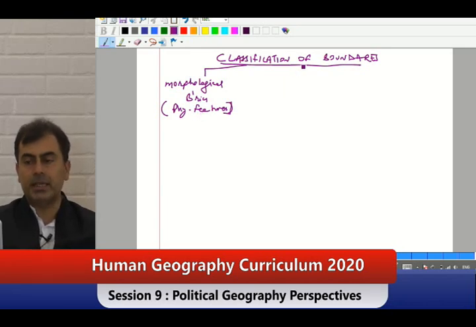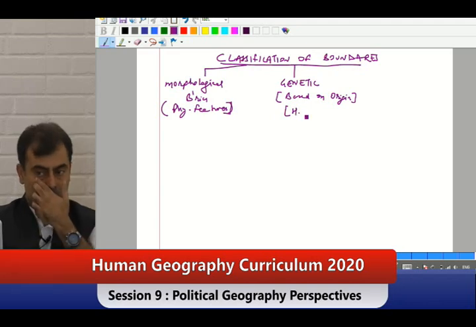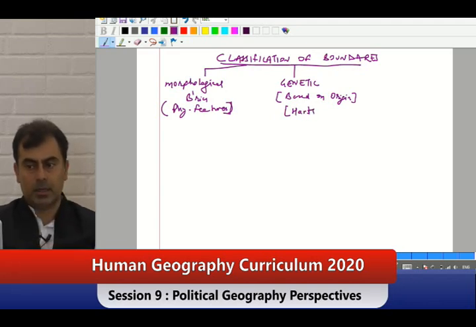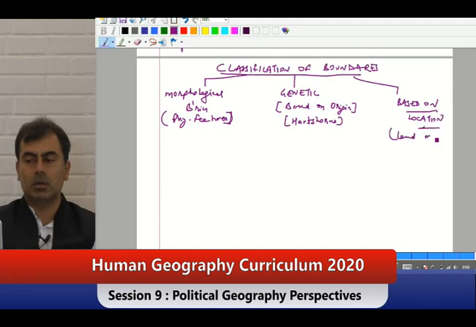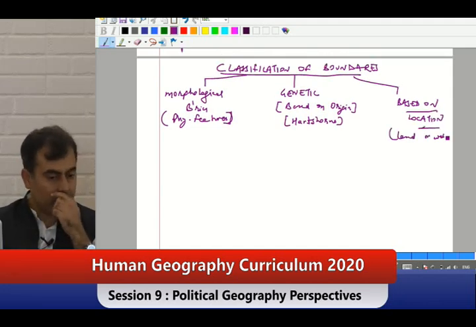Then we can have genetic boundaries, based on origin. This is where the 2019 question came. This was given by Hartshorne. Get that? And third is based on location. Where is the boundary? Land or water? Do we get that?